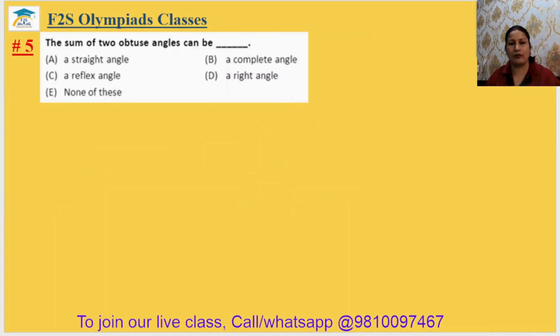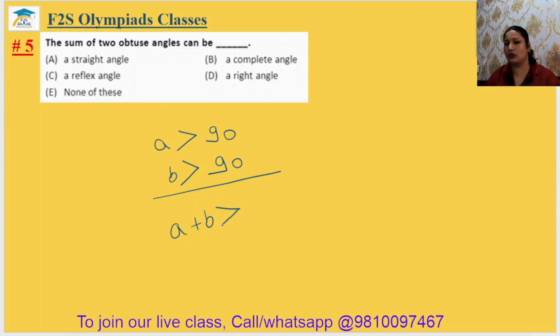Come to question number 5. The sum of two obtuse angles can be. Obtuse angle means more than 90 degrees, and two obtuse angles are each more than 90 degrees. So if it is A and B, the sum A plus B should be greater than 180 degrees. And greater than 180 degrees means it will be a reflex angle. Okay? So fifth answer will be option C.